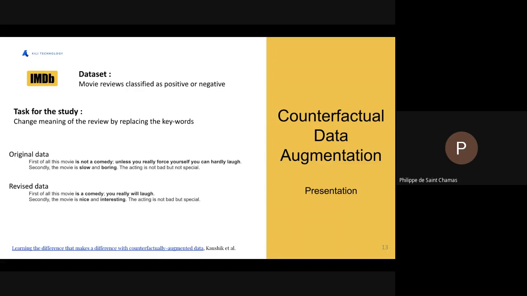For example, if a review says that the movie is slow and boring, this review is obviously negative, and the task will be to rewrite it as positive. So, for example, one example could be to change the word boring to interesting. As you can see, there are many ways to change the sentence, so many ways to create new examples to train our model.